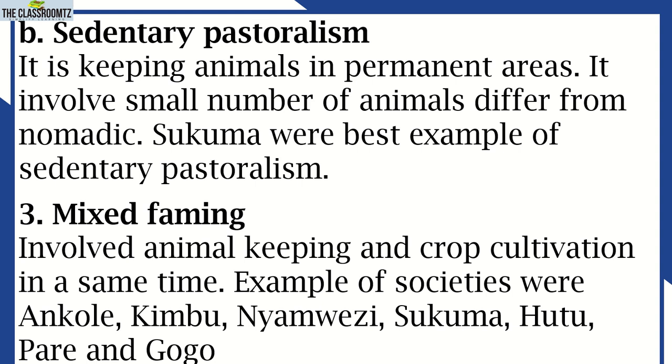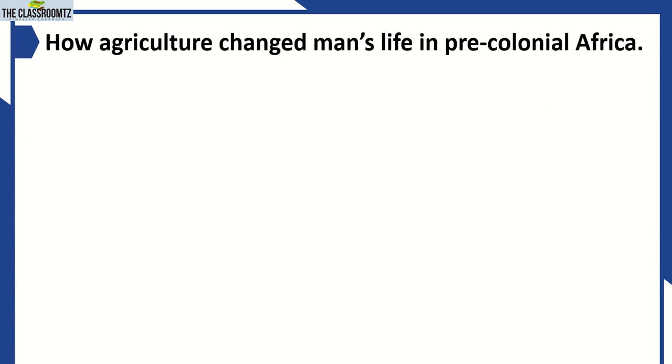So mixed farming is when a farmer is doing two activities at once. At one time he or she has animals, and at another time he or she has a place to farm. Doing those two activities, crop cultivation and animal keeping, at the same time, that is mixed farming. Those are the types of agriculture in pre-colonial Africa: number 1, crop cultivation; number 2, animal keeping or livestock keeping; and number 3, mixed farming.